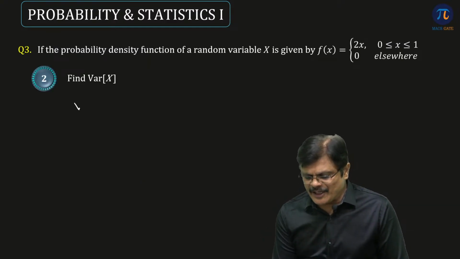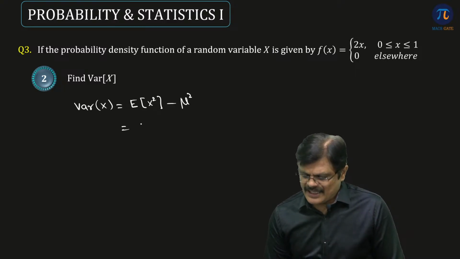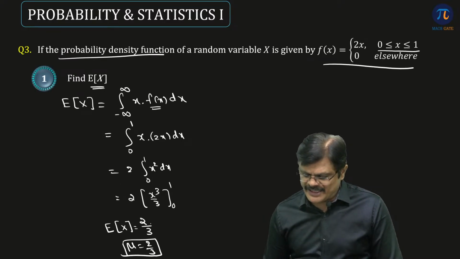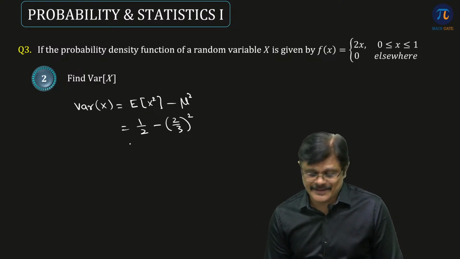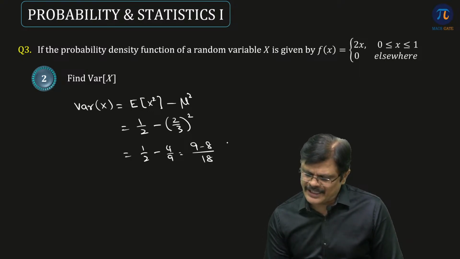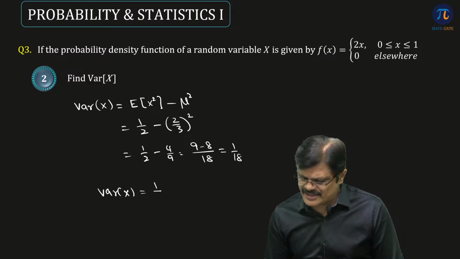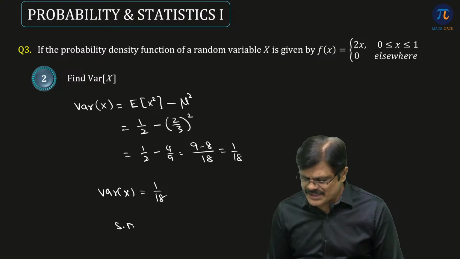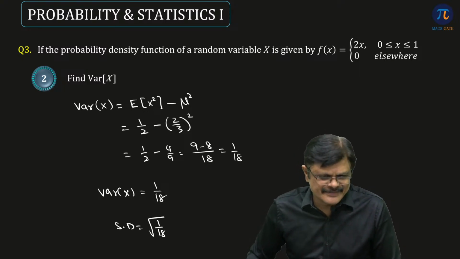So once you have expected value of x square, you can find variance of x, which is expected value of x square minus mean square. Expected value of x square is 1 by 2 and mean is 2 by 3. So it is 1 by 2, mean is 2 by 3, so 2 by 3 whole square. So when you simplify, 1 by 2 minus 4 by 9, LCM is 18, 9 minus 8, which is 1 by 18. So what is variance of x, my dear friends? Which is 1 by 18. If you want, what is standard deviation? Which is square root of 1 by 18. Is the idea clear?